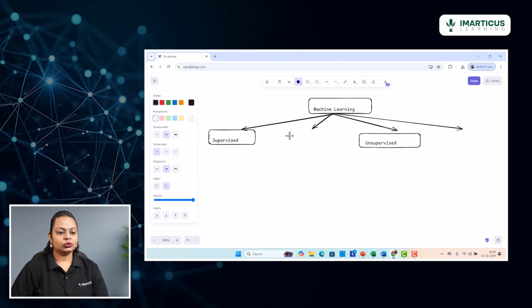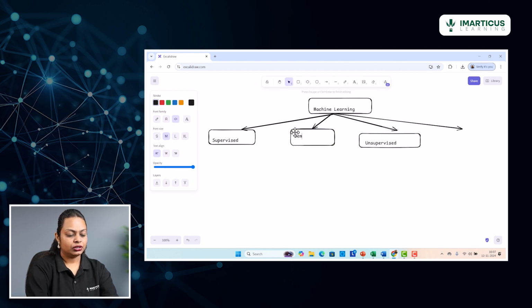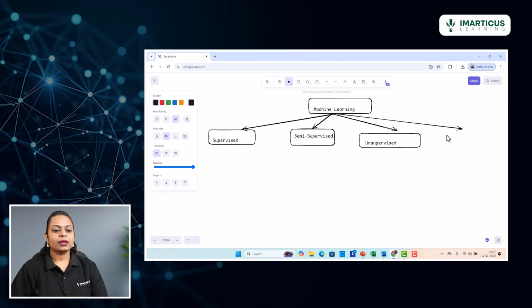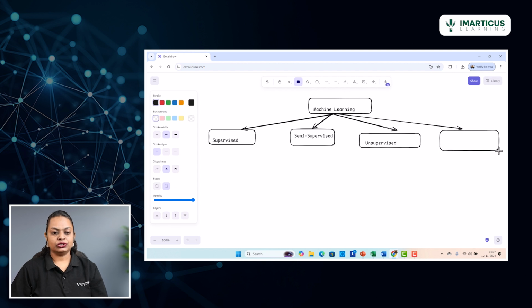But then there is also something known as the semi-supervised category. So let me just mention it over here. This is the semi-supervised category. And then there is a fourth category, which is slightly different from the rest of them, which is known as reinforcement learning.